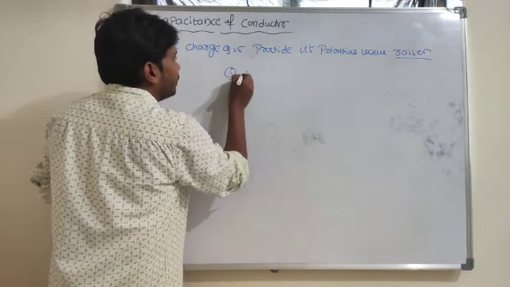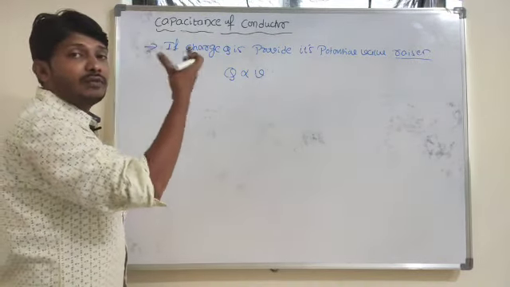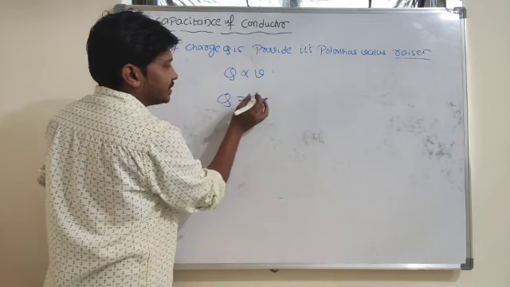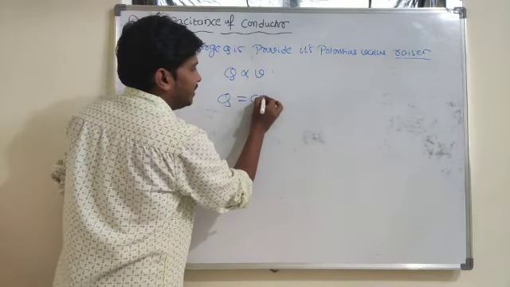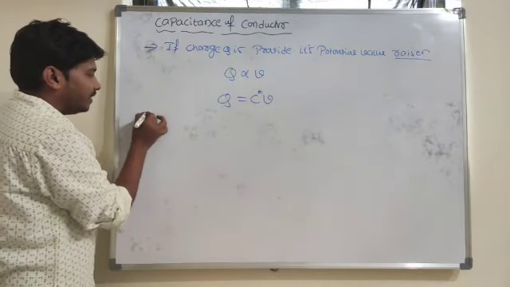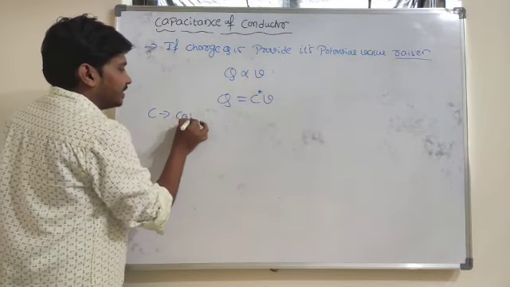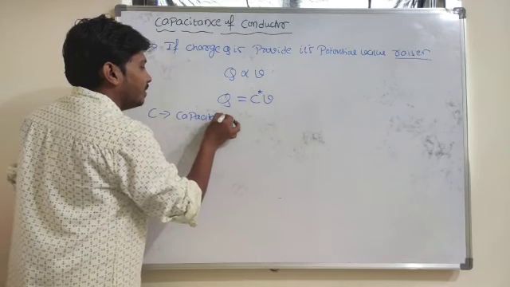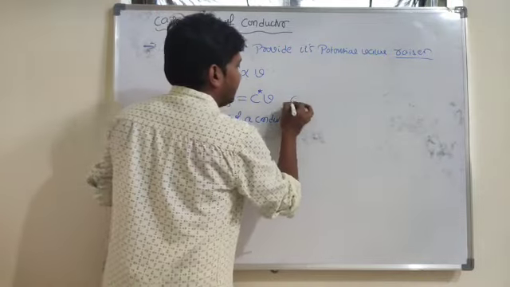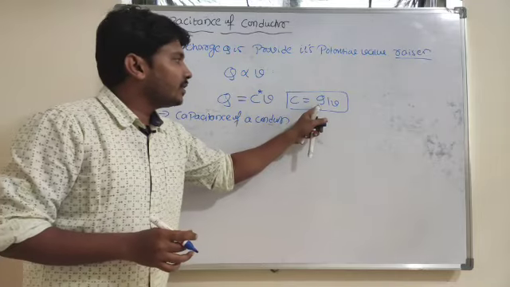So it means that Q is proportional to V. If you provide more charge, its potential value increases. If I remove the proportionality sign, I write Q is equal to C into V. This proportionality constant I will name the capacitance of a conductor. So this constant term indicates the capacitance of a conductor. Shall I write this equation as Q by V? C is equal to Q by V.